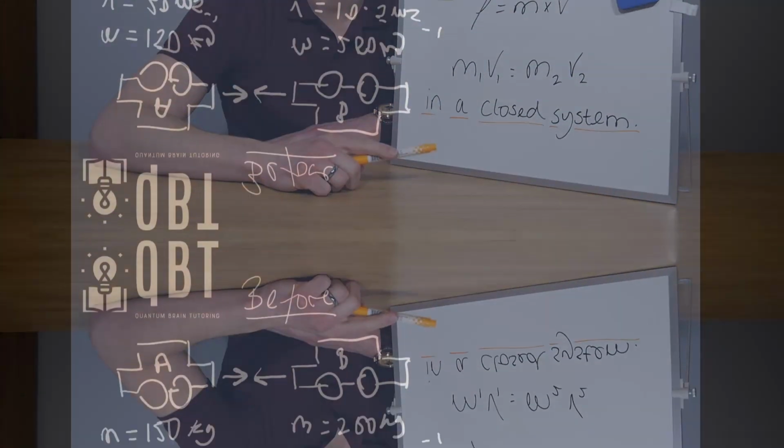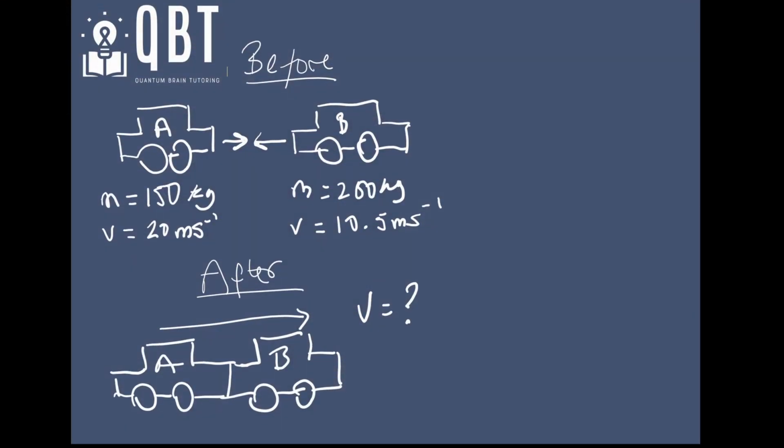Okay, so let's take a look at how we might approach this question. Here we've got a collision that's happening between car A and car B, and we've got some information about what's going on before the collision has happened. We can see that car A has a mass of 150 kilos and is traveling at a velocity of 20 meters per second.